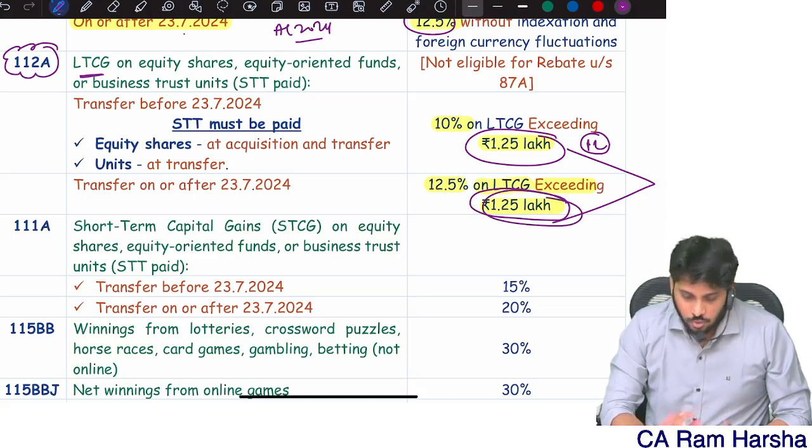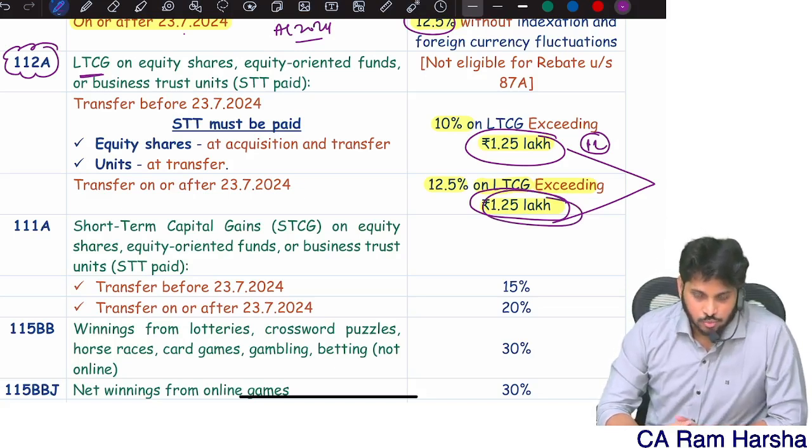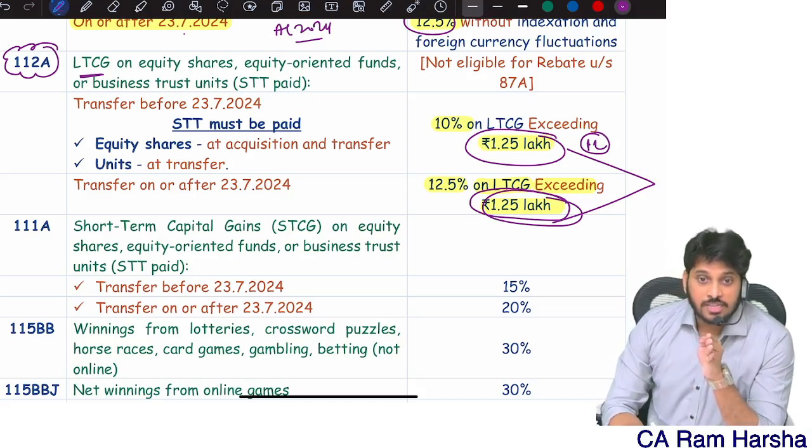See what happened in the capital gains section, I'll tell you. Finance Act number 2, 2024, in the election year. In Finance Act number 2, with effect from 23rd July 2024, if you are getting any long-term capital gains, the new rules apply.